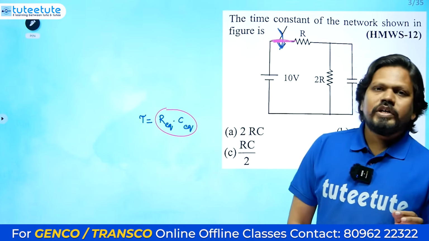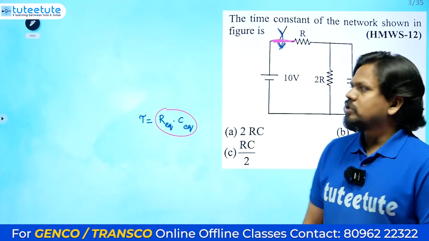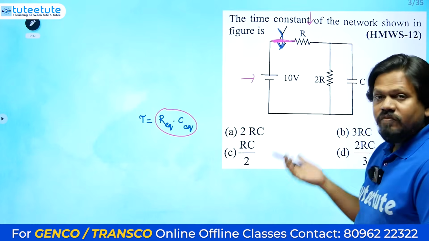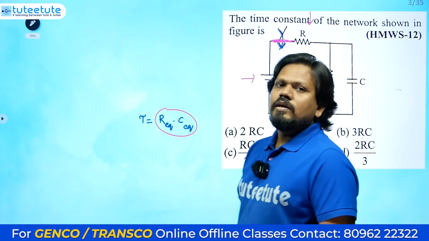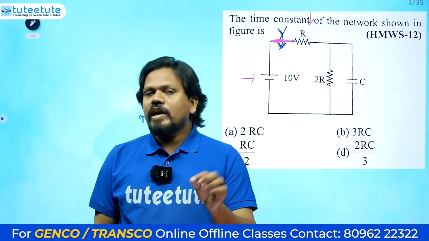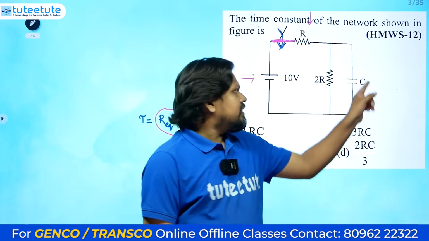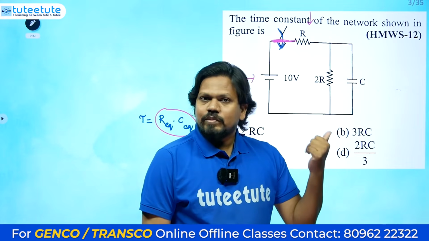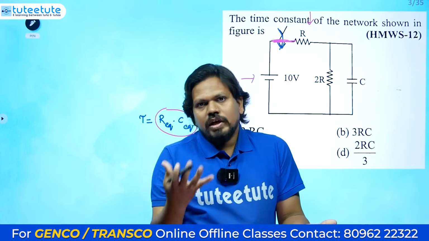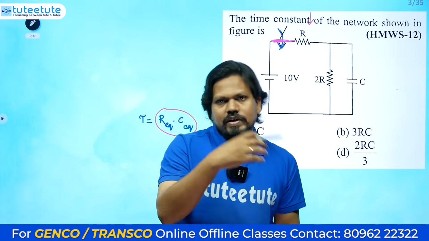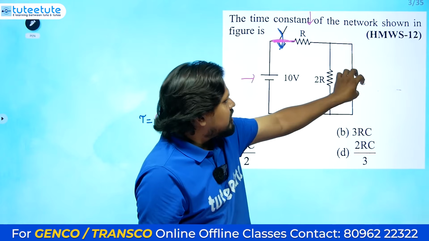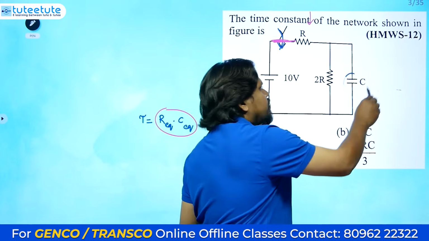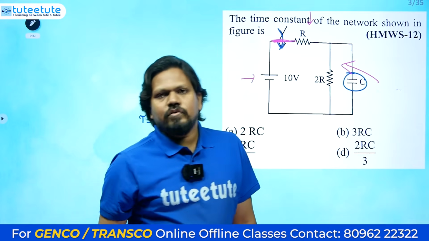Now we need to check the R equivalent. From where do you need to check, from this side or this side or this side? Why are we checking this R equivalent? In the capacitor some energy has been stored before. Whenever the disturbance occurred, some energy will go to the resistors. Wherever a closed path is there, that energy will go to all the resistors or any other elements. So from the capacitor point of view, you need to check the R equivalent.